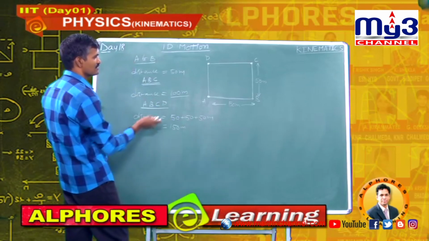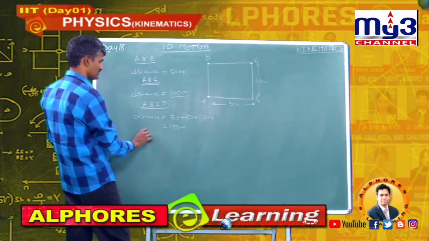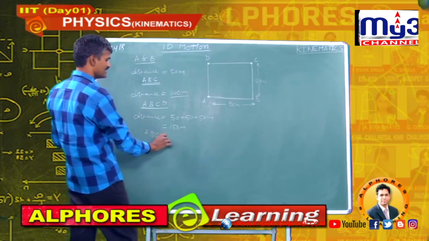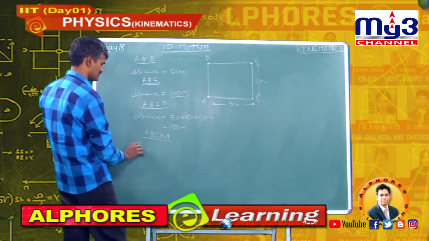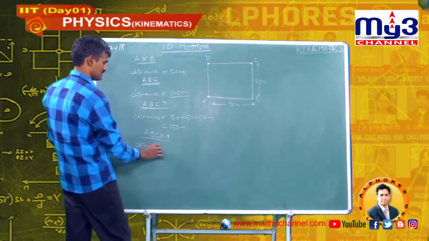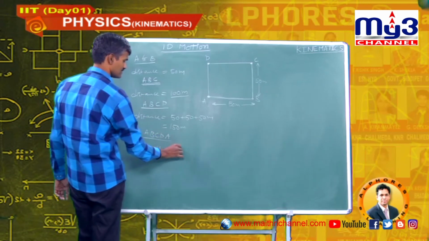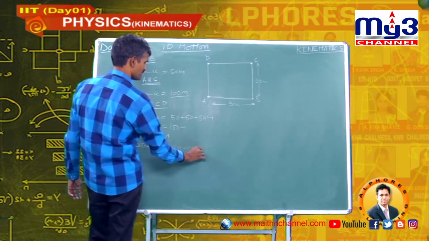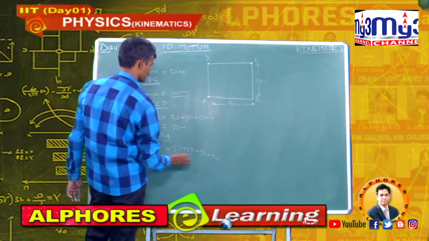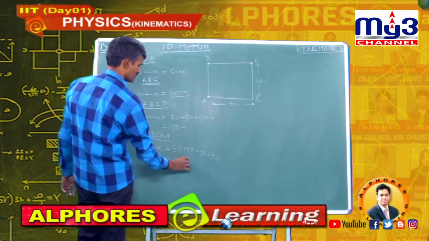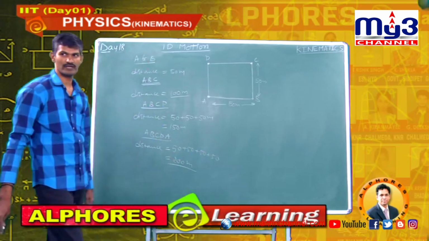Next, if the man travels along the path A, B, C, D, A, then the distance travelled by the man is 50 plus 50 plus 50 plus 50. This is 200 meters. Okay.